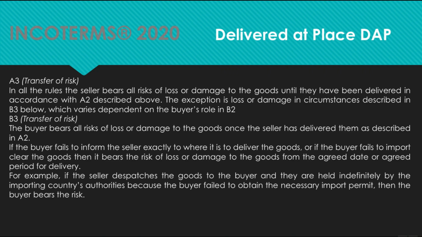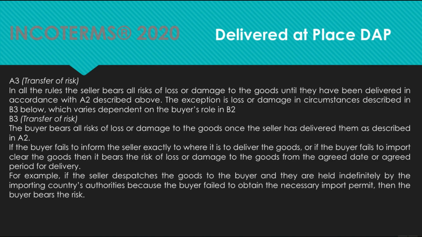There are 2 points to mention here. First, about the delivery. As stated in DAP, the delivery happens when the truck is ready to be unloaded at the place nominated by the buyer. So if for any reason the buyer fails to unload the truck, then whatever happens to the merchandise during that period of waiting is on the buyer.